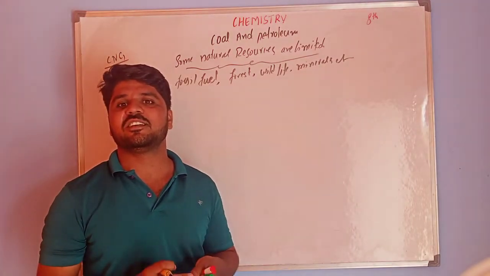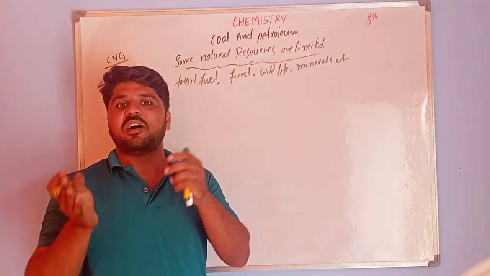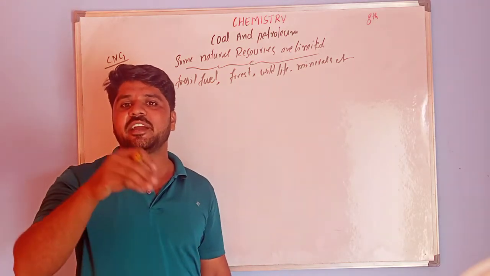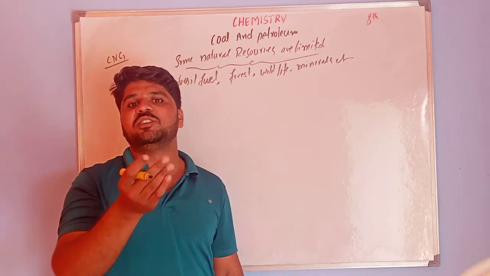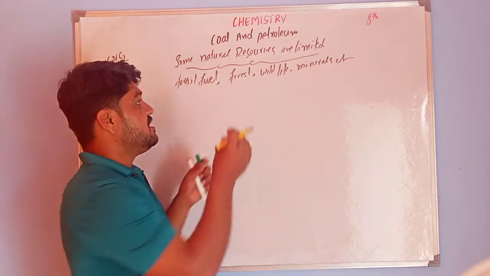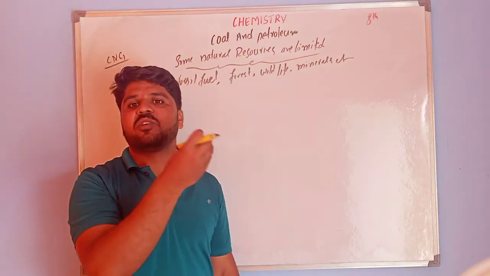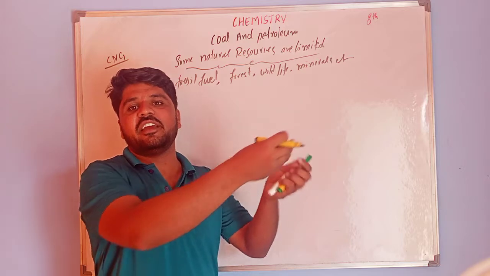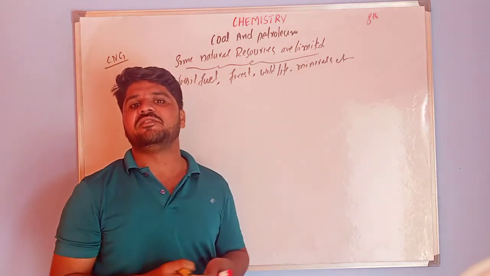The dead organisms took millions of years to get converted into fossil fuels. On the other hand, the reservoirs of these fossil fuels will last only a few hundred years.